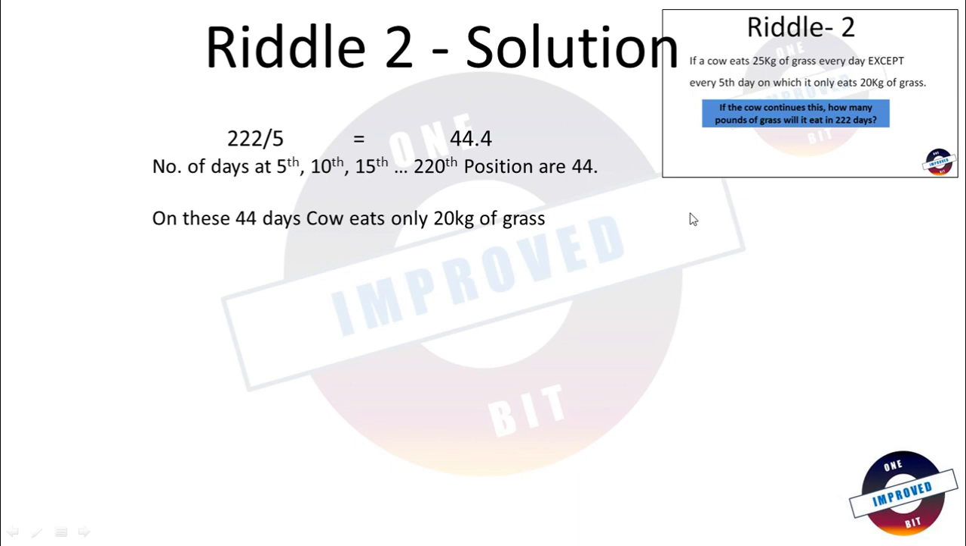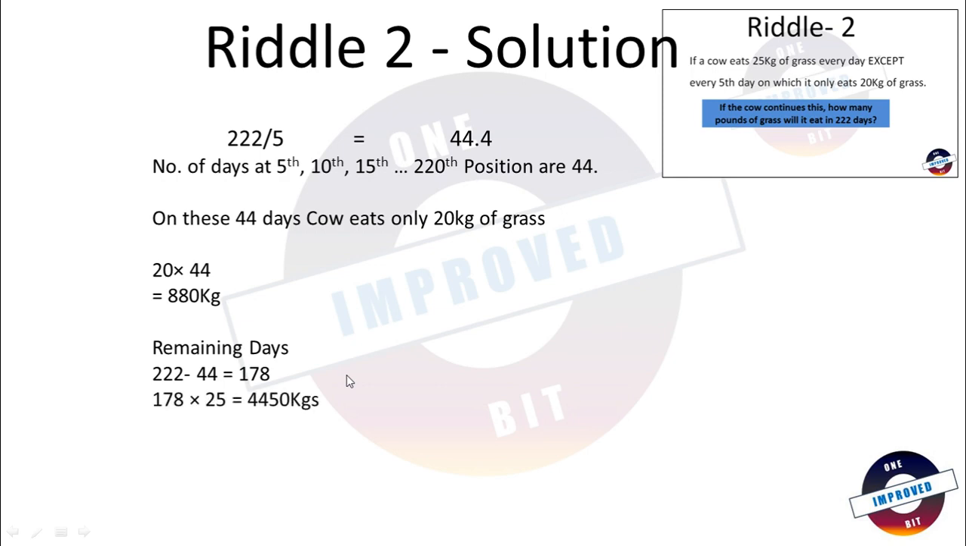On these 44 days, the cow eats only 20 kilograms of grass, which is 20 multiplied by 44, which comes out to be 880 kilograms. The remaining days will be 222 minus 44, which is 178. Now on these 178 days, the cow will eat 25 kilograms of grass. So 178 multiplied by 25 comes out to be 4450 kilograms.